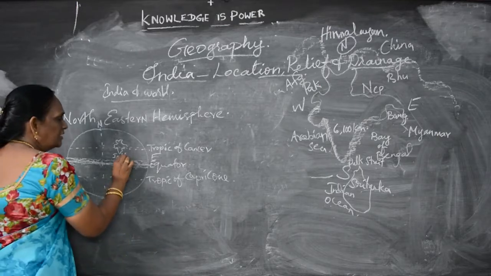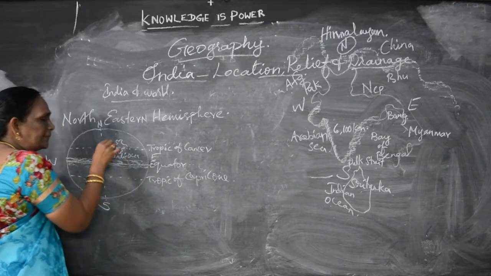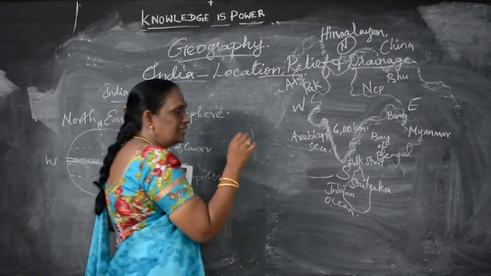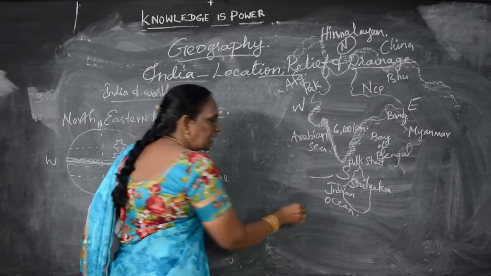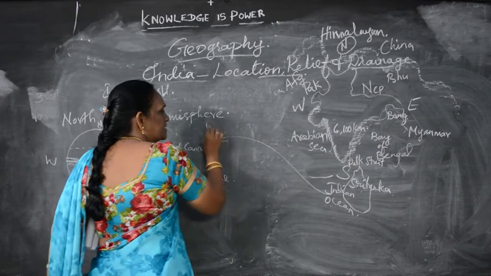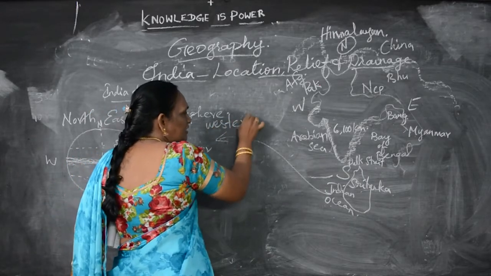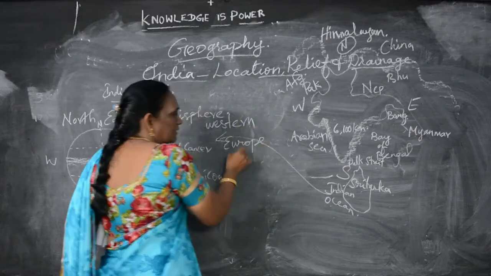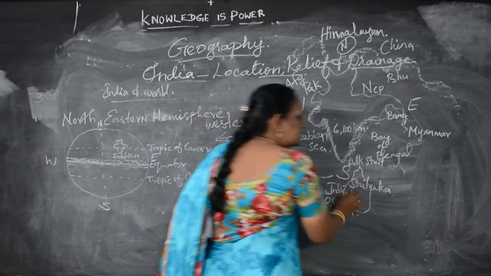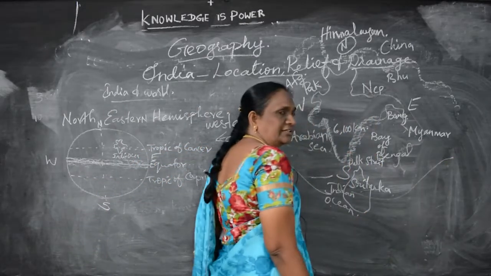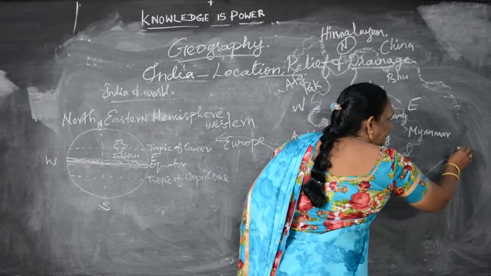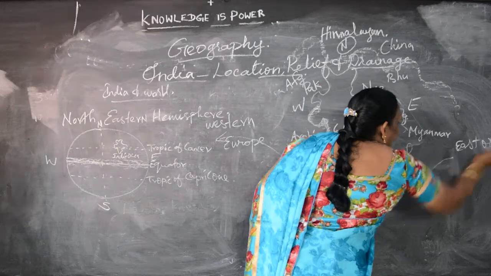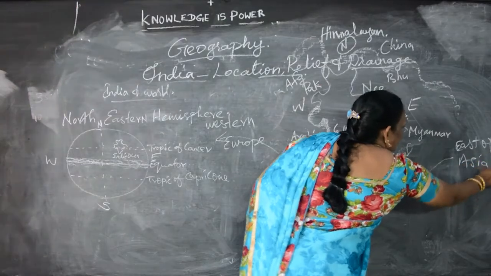Because of the central position of the Indian Ocean, our country India has contact with the western countries, in the sense the European countries, and on the eastern side it also has trade contact with East Asia.